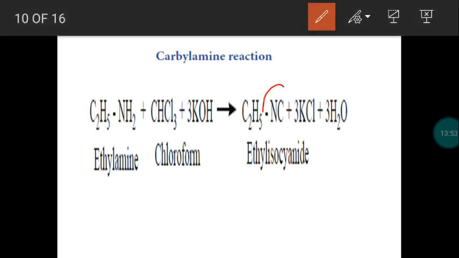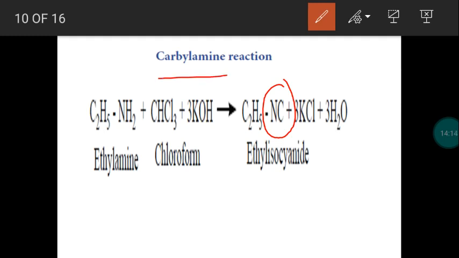So isocyanide, CN means cyanide. C triple bond N is called a cyanide or nitrile. N triple bond C, which represents what? Nitrogen is bonding with the alkyl group. So this N triple bond C is called isocyanide. Generally isocyanides are called carbylamines, so we call them carbylamine reactions.